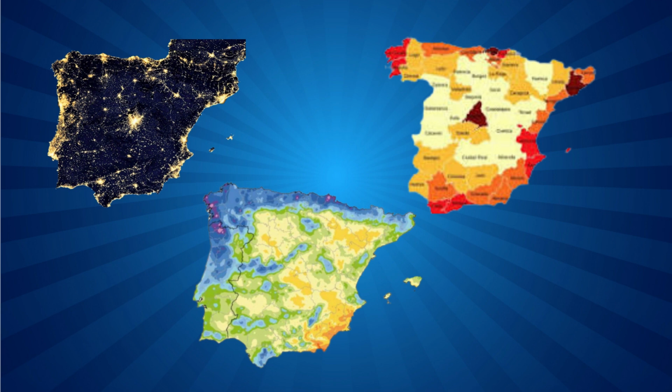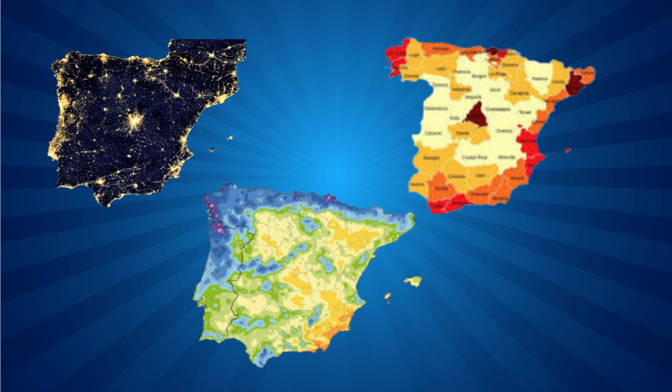If I take a look at a few other maps, like these type of maps, they show the satellite view at night of Spain, the rainfall, and the population density. This is the satellite view on the left side. The bottom is the rainfall, and the right is the population density. If I look at these, you can clearly see that more people live on the border of Spain. And you might know that this is because Madrid, Barcelona, and other populated Spanish cities are on the border.